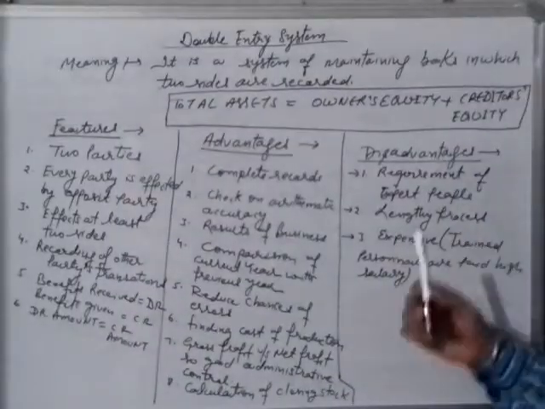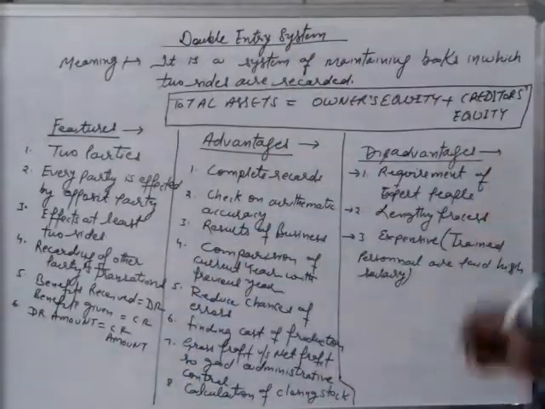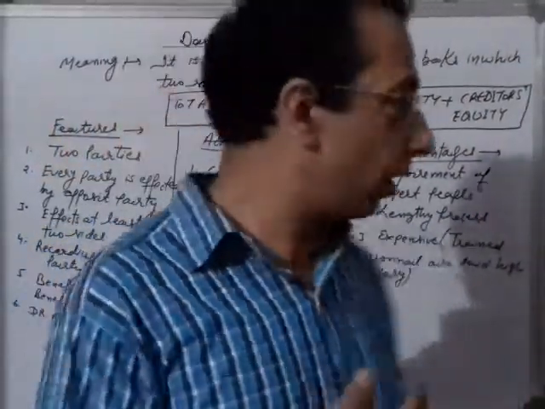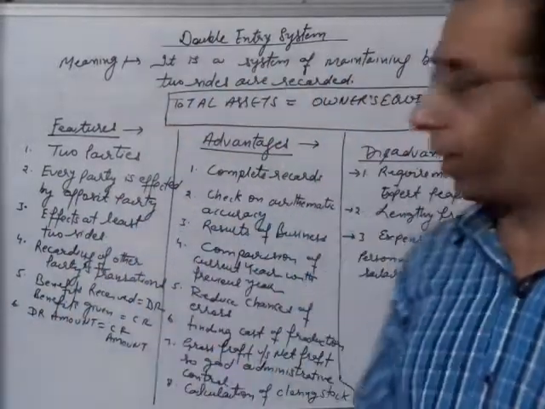Students, lastly we will discuss the disadvantages of the double entry system. So the first disadvantage is requirement of expert people. This system cannot be maintained by every person. This system needs very expert people like a chartered accountant.